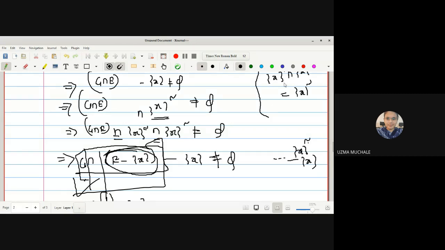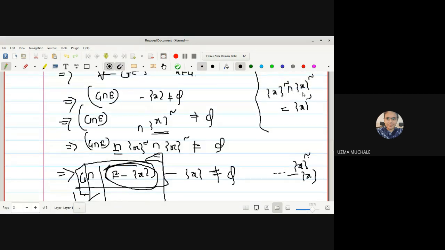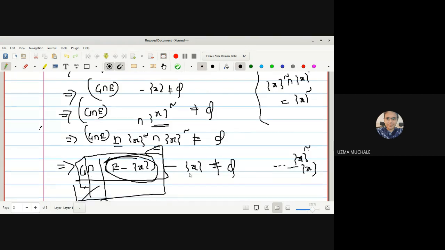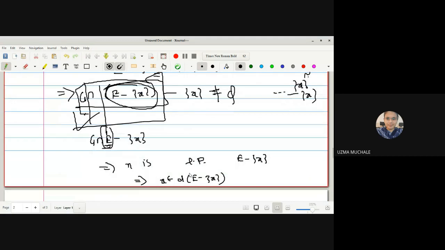Singleton X complement, intersection of these two is a singleton X complement, and we have just used an intersection. So we have intersection everywhere, so we can use this property that E minus singleton X is in one set and G intersection in another set, and hence G intersection whatever may be the set, X is a limit point of that set.